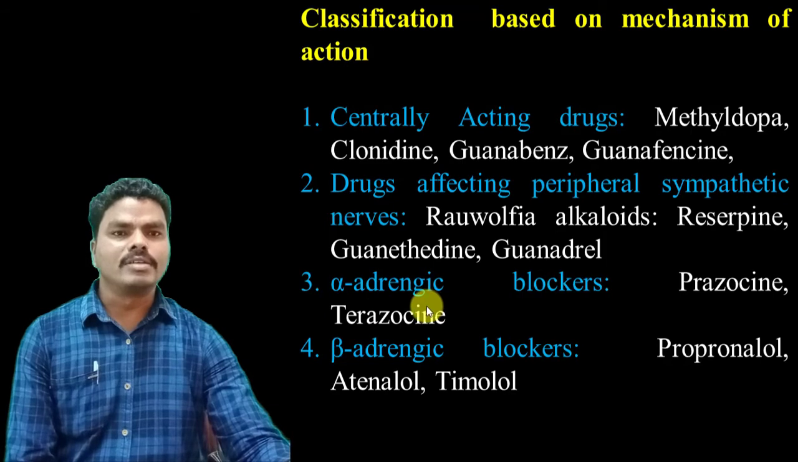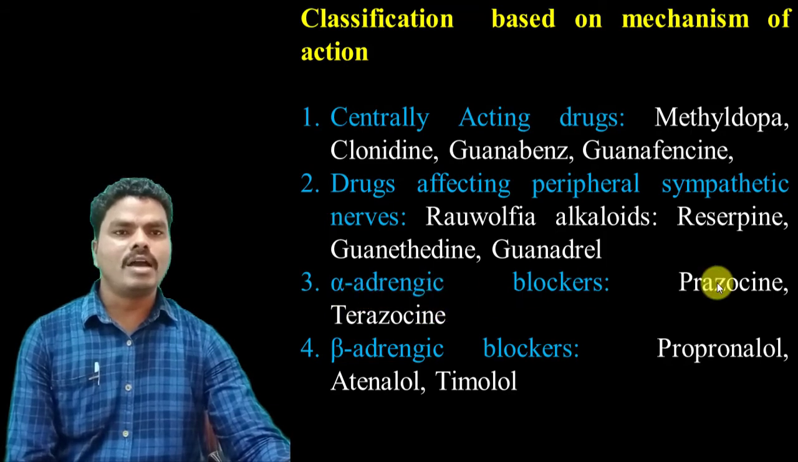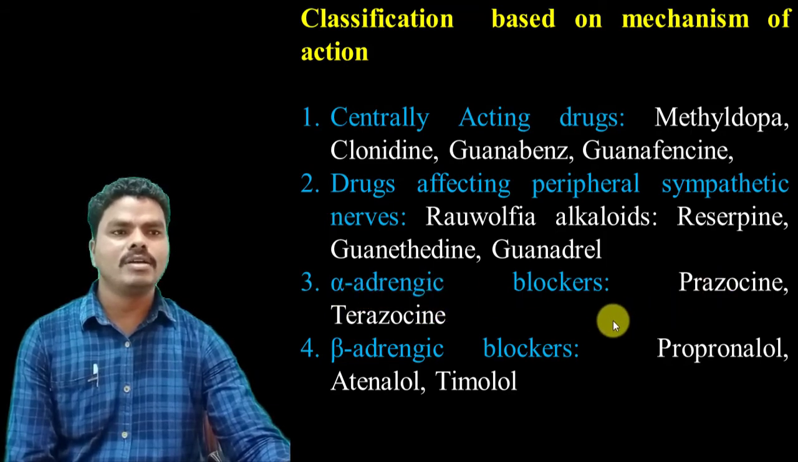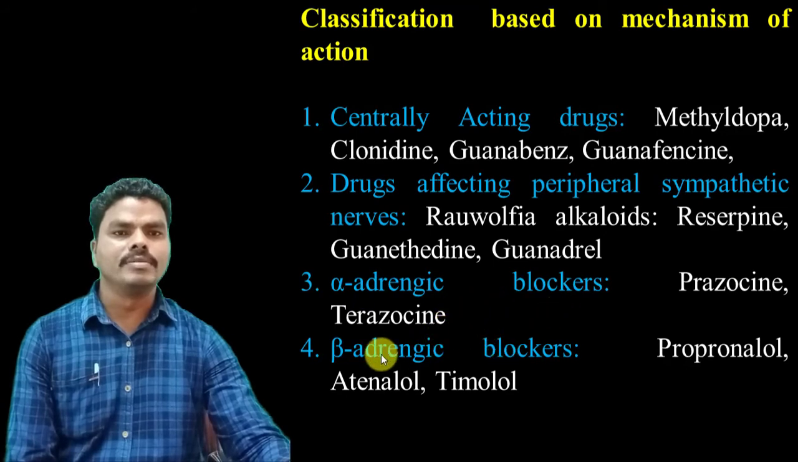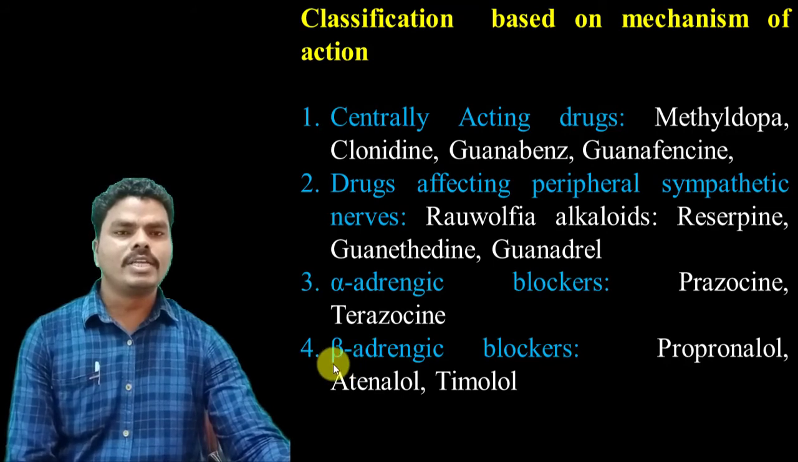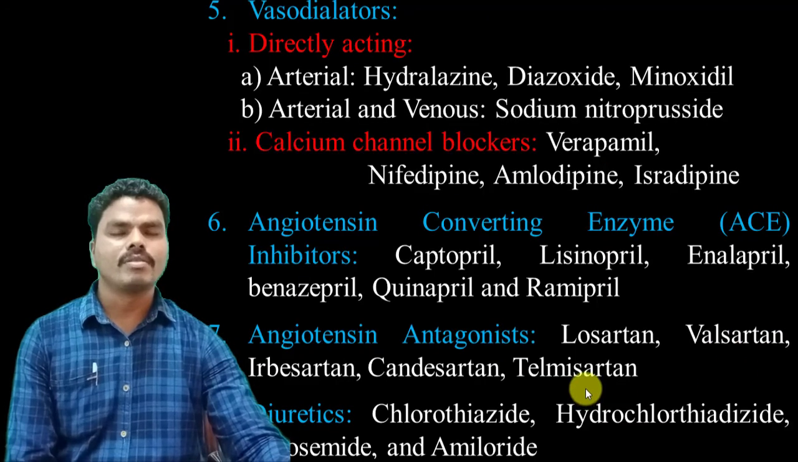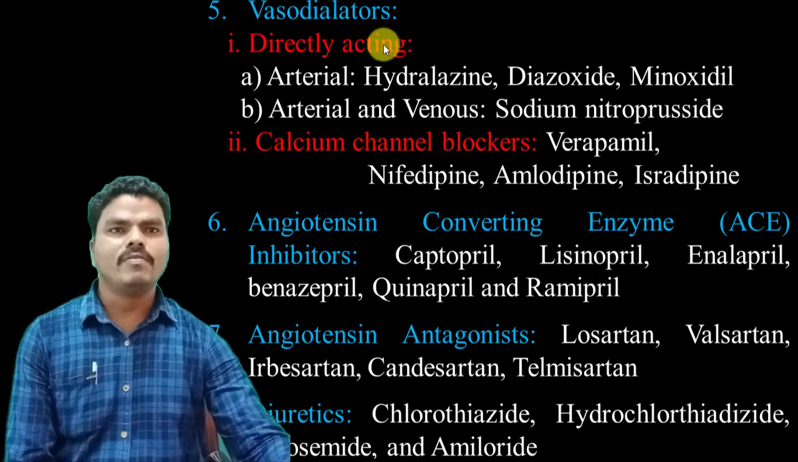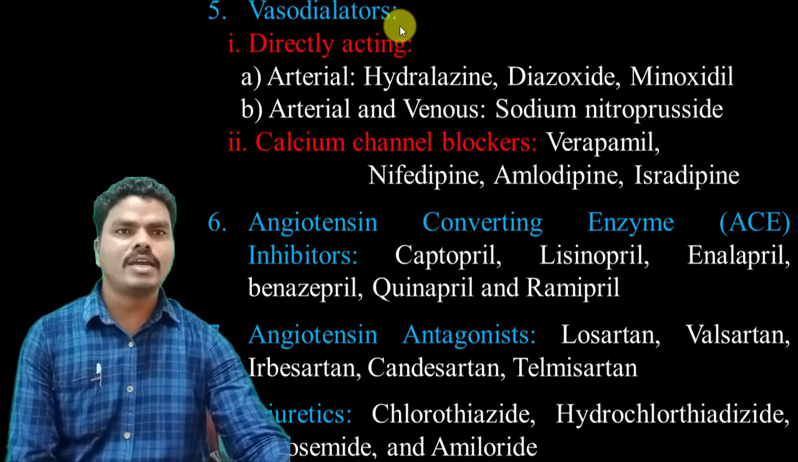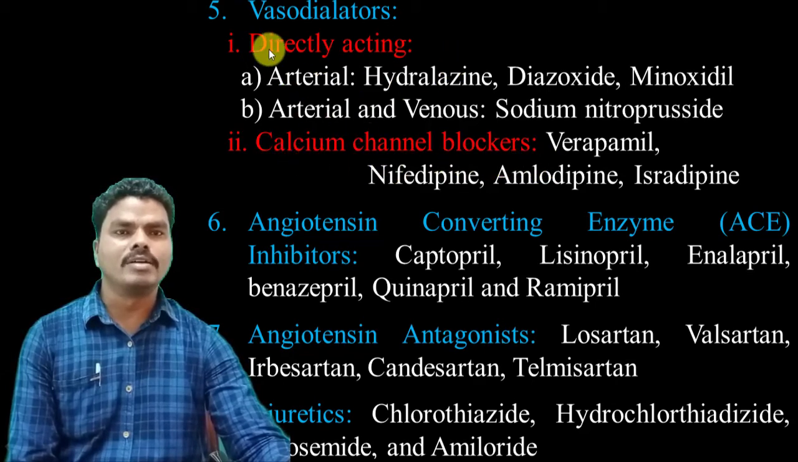Third one is the alpha adrenergic blockers. Examples are prazosin, terazosin. Fourth one is the beta adrenergic blockers. Examples are propranolol, atenolol, timolol. Fifth one is vasodilators. These vasodilators are again subdivided into directly acting vasodilators, and the second one is the calcium channel blockers.